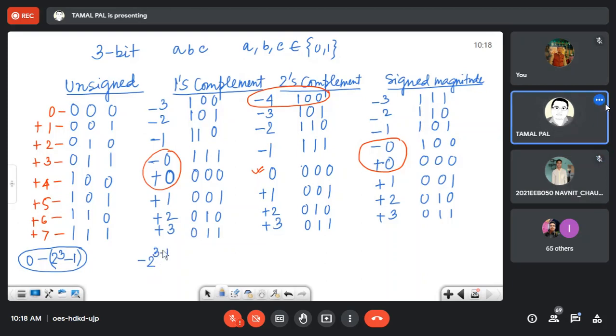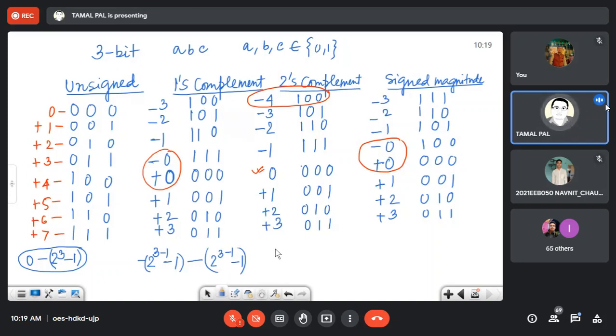minus 1, yes, to 2 to the power 3 minus 1 minus 1. This is the representation in this case.